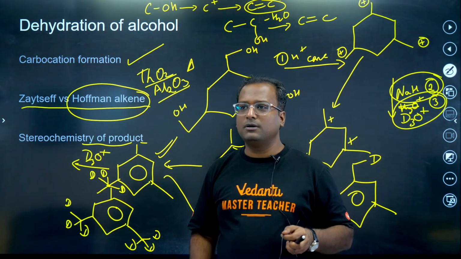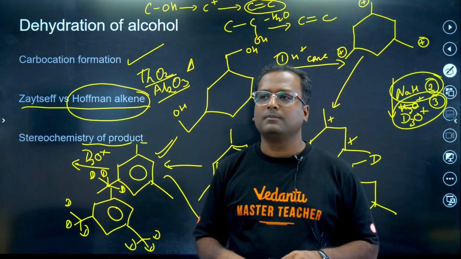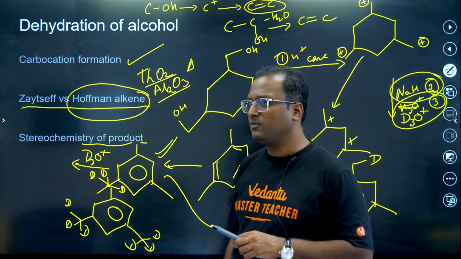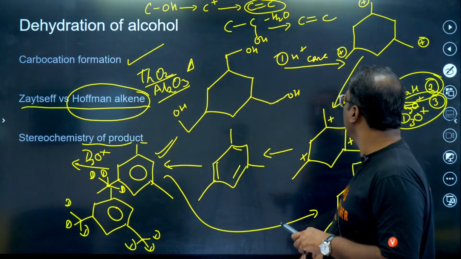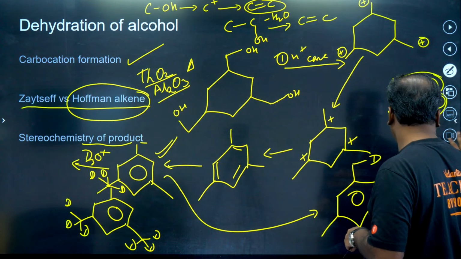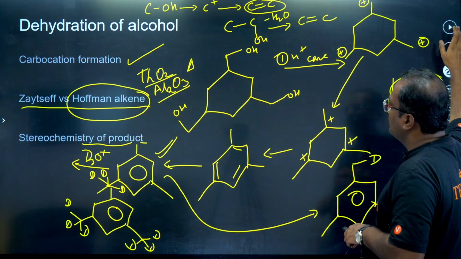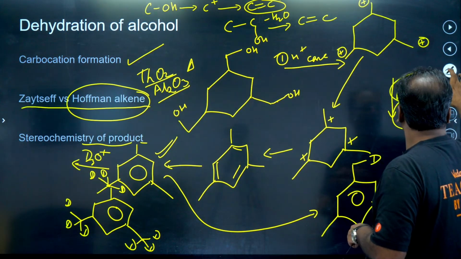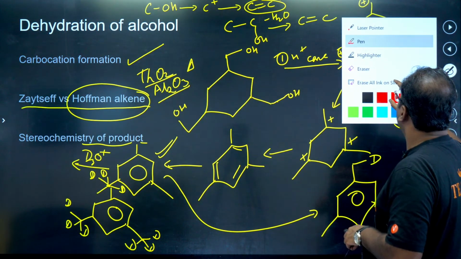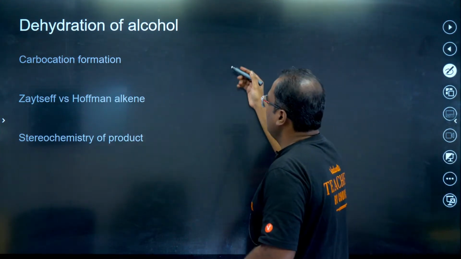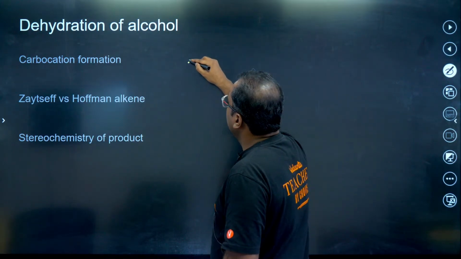Is this understood? Carbocation formation, please ask one time. I'll take one more example if that is what you're saying. One second, how do you erase it? It is all in one slide. Let's take one more example.